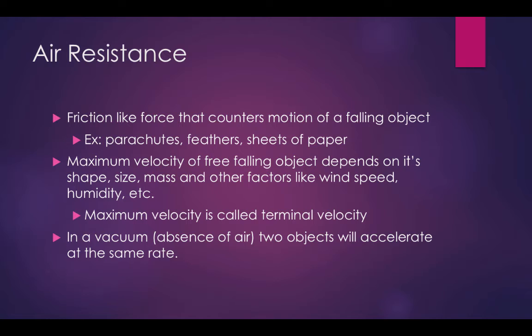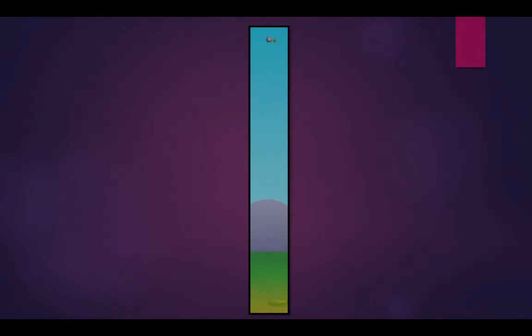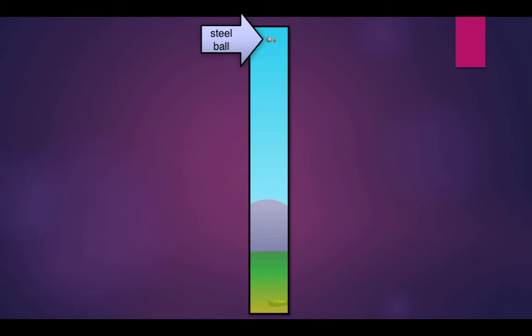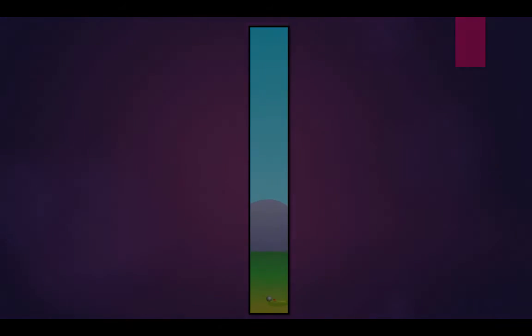In a vacuum where most air particles are sucked out, there is nothing but empty space, so two objects, regardless of the shape or size, will fall at a constant rate of acceleration as there is nothing to bump into. This is an example, the silver ball being steel and the red ball being foam. On Earth, the steel ball will reach greater terminal velocity because it has more mass. The extra mass means that it will be able to push out the air particles that it runs into easier than the foam ball. The steel mass has more inertia.